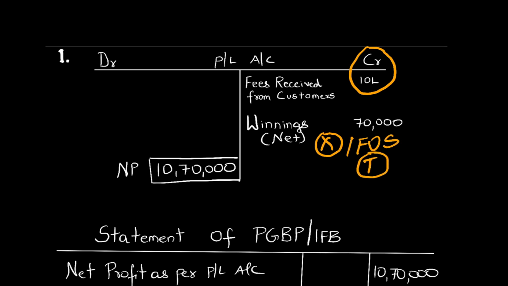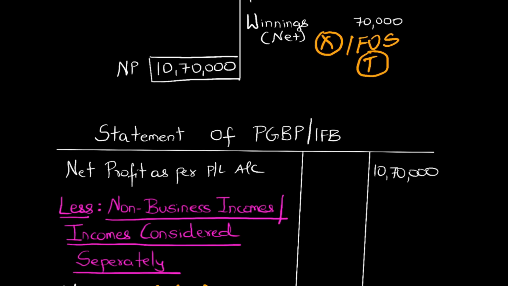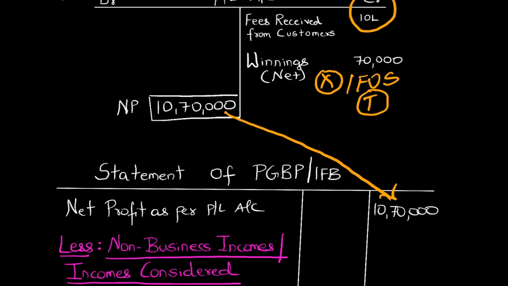Now we all know that net income has to be converted into gross, but this is the area where students generally make mistakes. When you are solving your PGBP sums, you start your sum with net profit, correct? Net profit in this example is 10,70,000.